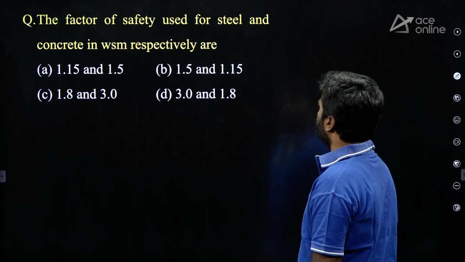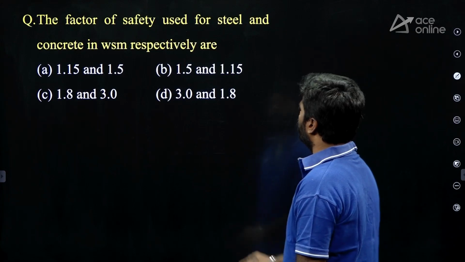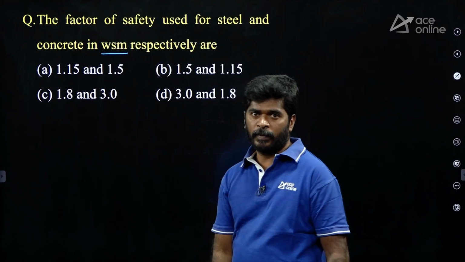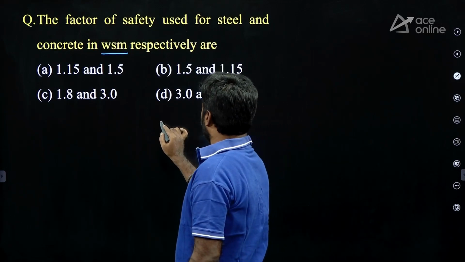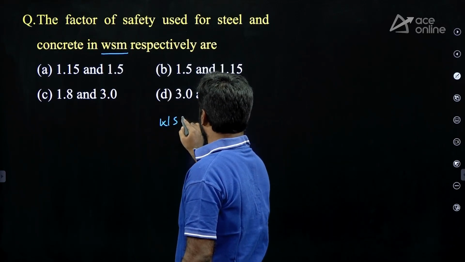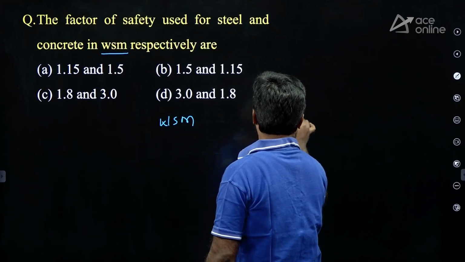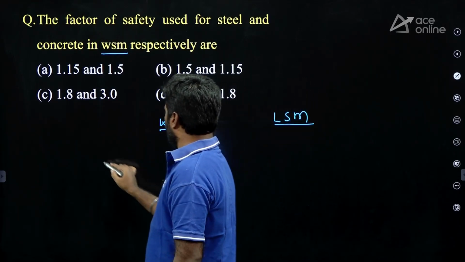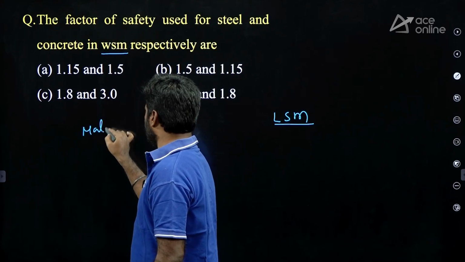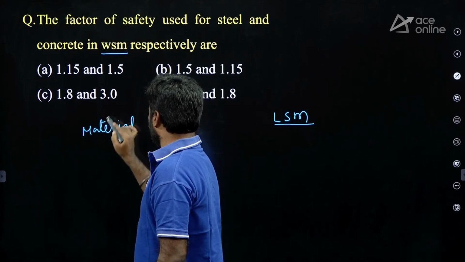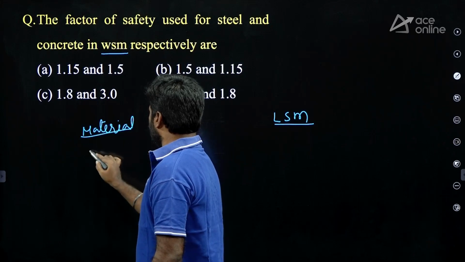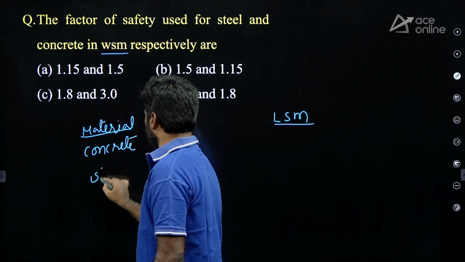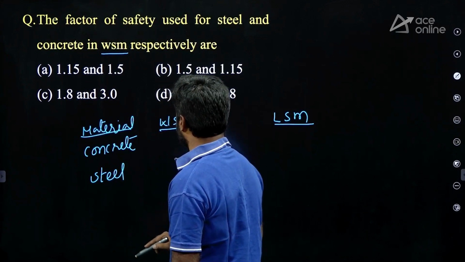The factor of safety used for steel and concrete in working stress method, it is important, in working stress method respectively. Actually, working stress method and limit state method, we have two different methods to design concrete structures. We have two materials, concrete and steel, which we use mainly in RCC.